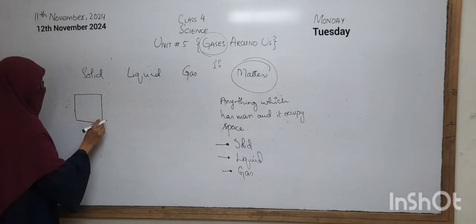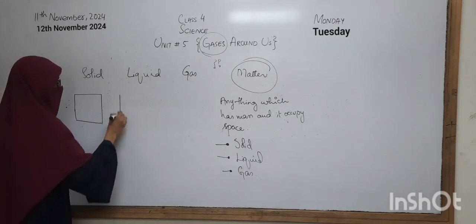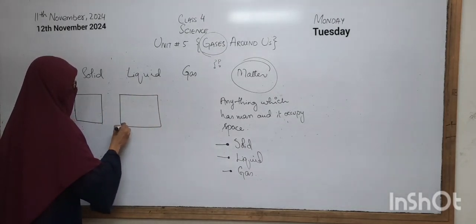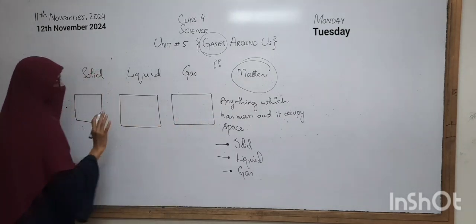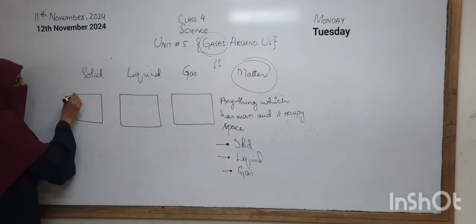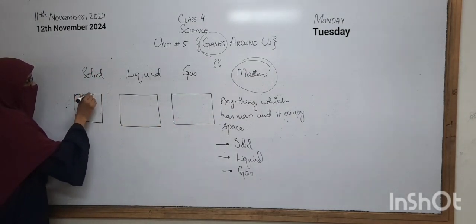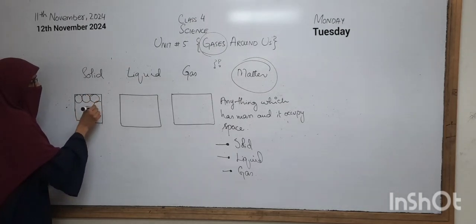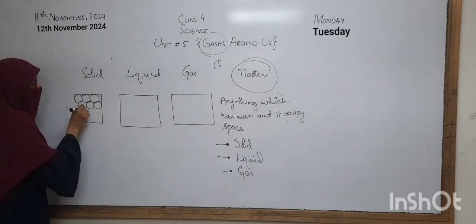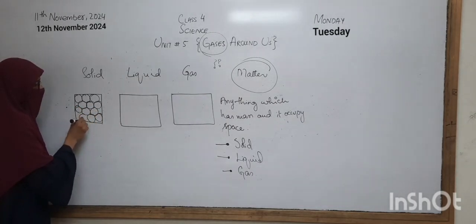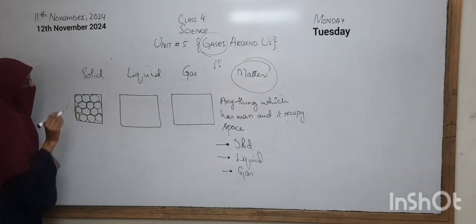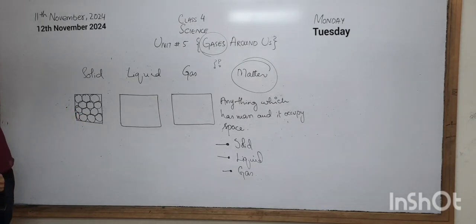This is the box of the solid, this is the box of the liquid, and this is the box of the gas, almost the same size. If we see the molecules of the solid, they are very tightly packed with each other. These are the molecules of the solid. Okay. They are very tightly packed with each other.